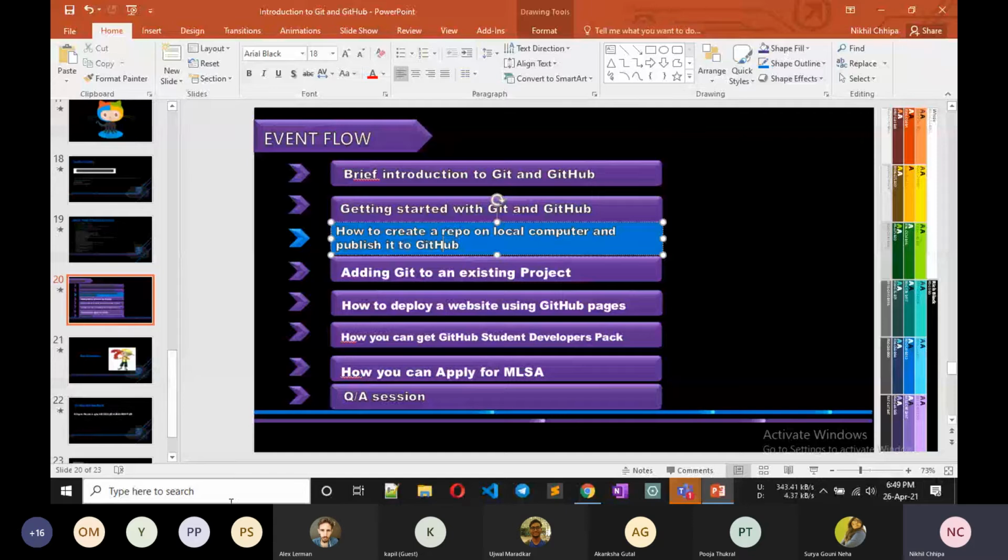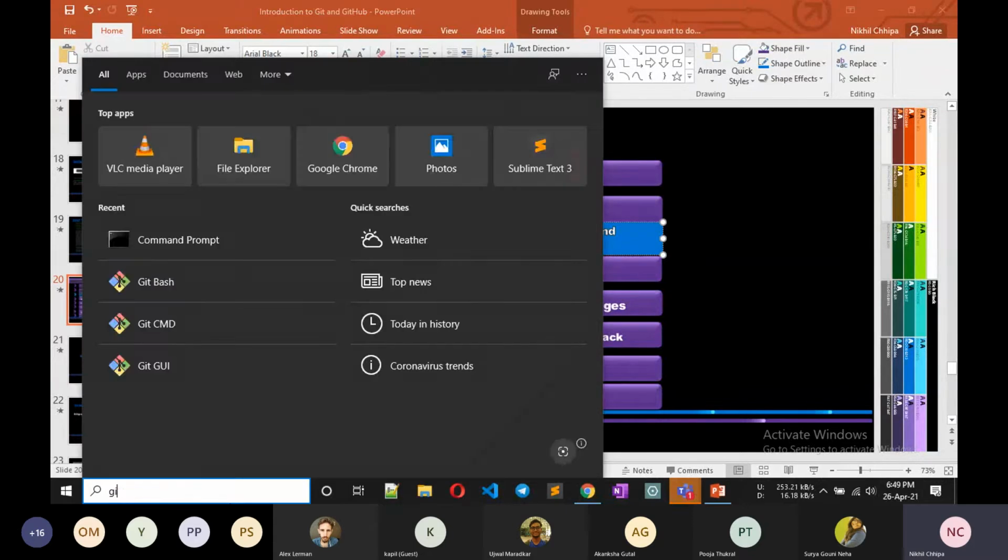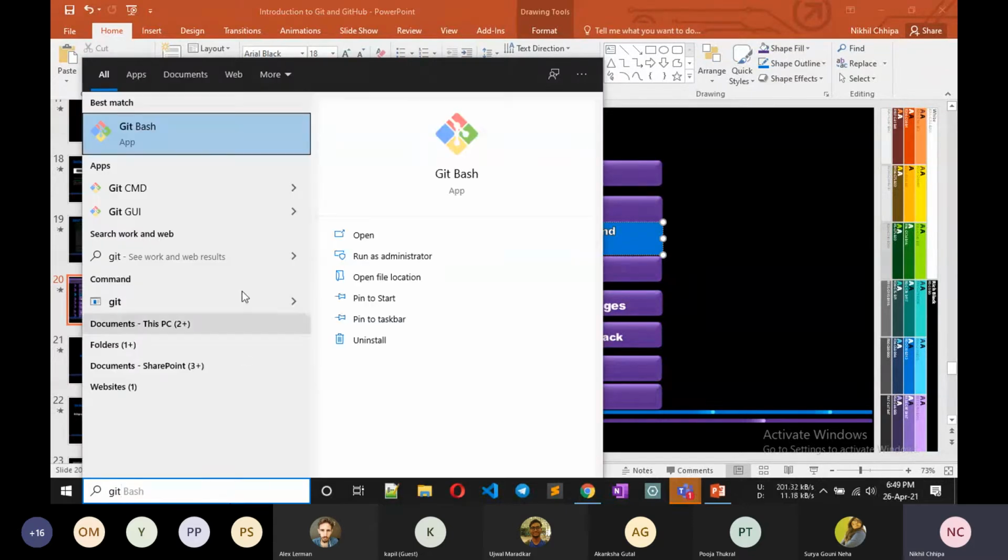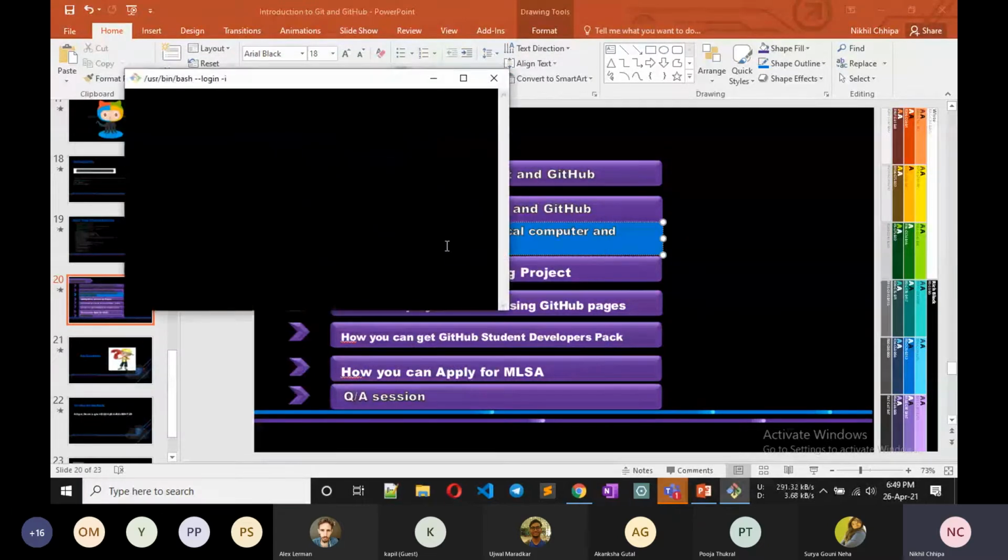So I am opening Git Bash. If you downloaded Git, then Git Bash is shown here. If you didn't, then you have to download it. I downloaded it previously. My screen is visible now? Yes, it is visible. Okay, so I opened Git shell.